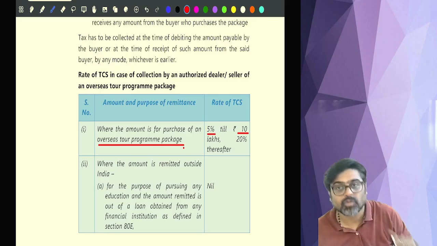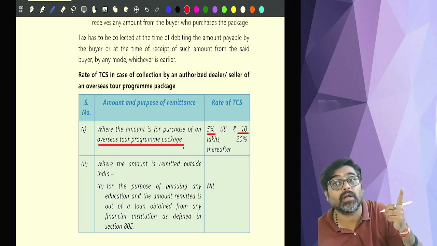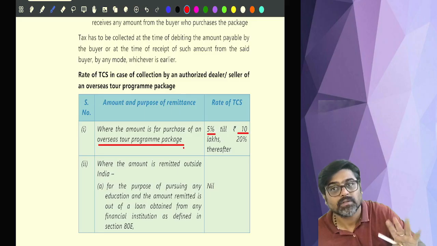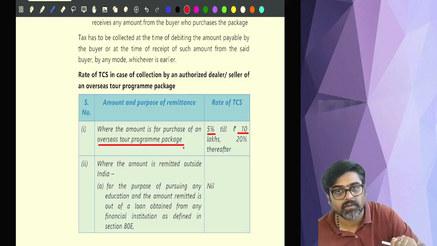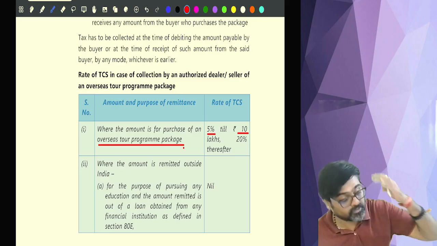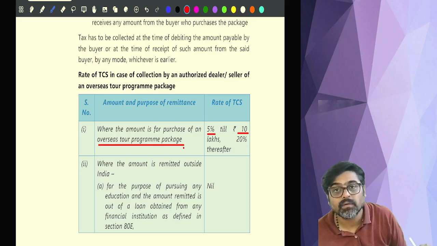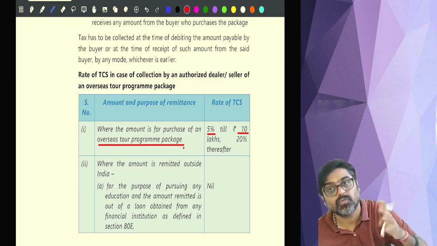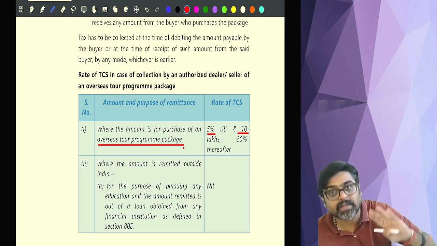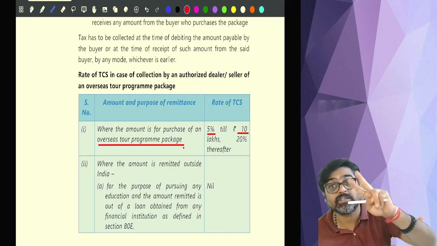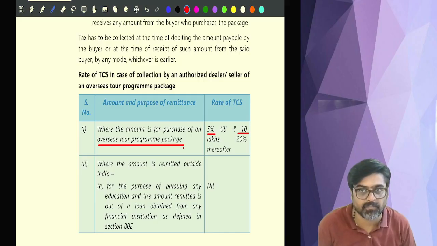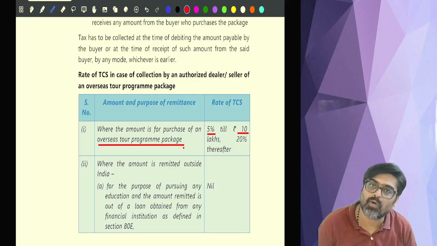5%. So if the value of foreign tour package is up to 10 lakhs, then the TCS rate is 5%. But what if the value of foreign tour package is more than 10 lakh? Then for the first 10 lakh rupees, I will charge 5%. And anything over and above 10 lakh, I will charge 20%. So for example, a foreign tour package you are buying from me, the value of that foreign tour package is 5 lakhs. How much will I charge?